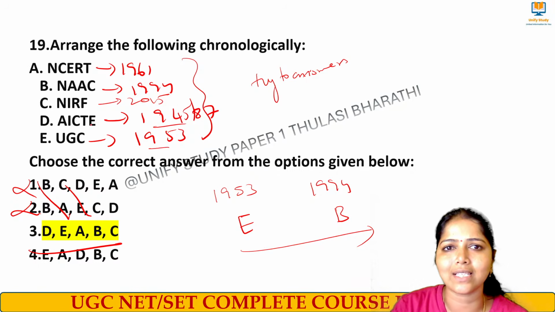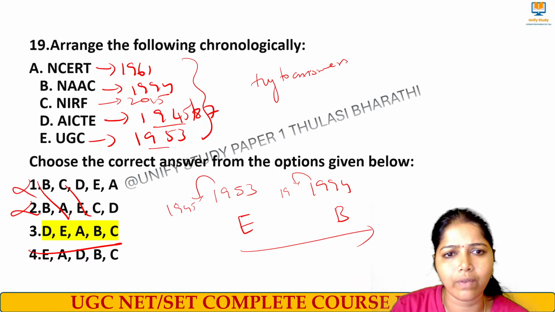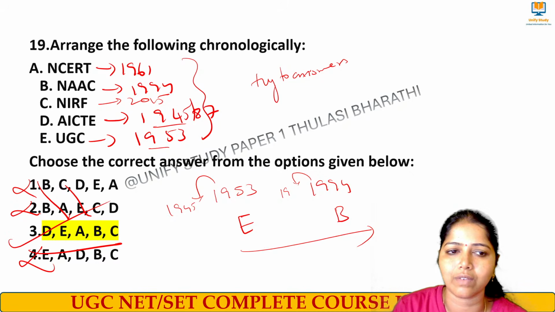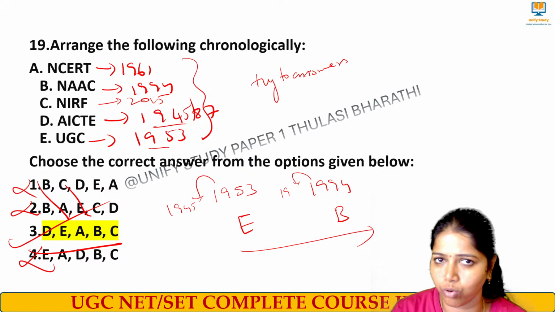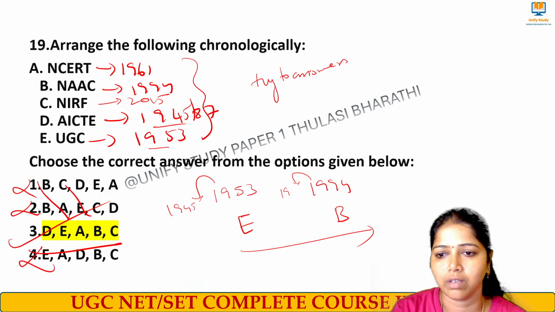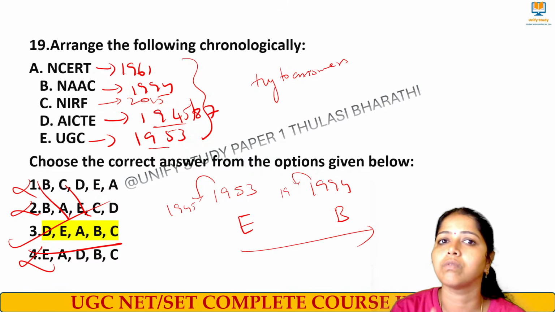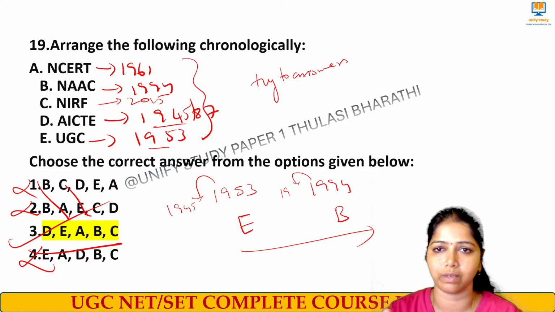And we know AICTE was started in 1945. So definitely it should come before 1995 and also before UGC, which is E. So before E we need to have D. If you check only one option here, you can eliminate the others and select. Even if you don't know some answers, you can attempt this type of question by doing these things. Right, very good.